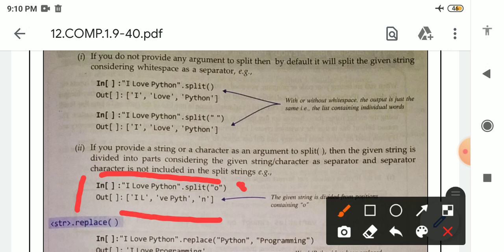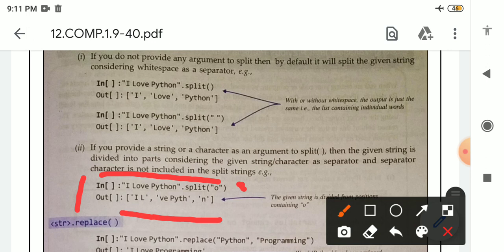Means if we are providing O in split function, it will remove all the O present inside the particular message, and from that it will separate the elements also. See here I is there, I will come, after that L is there, that is why I and L will come in single quotation together, but space is there, that is why in between I and L there will be a space. After that O will be removed. Why?